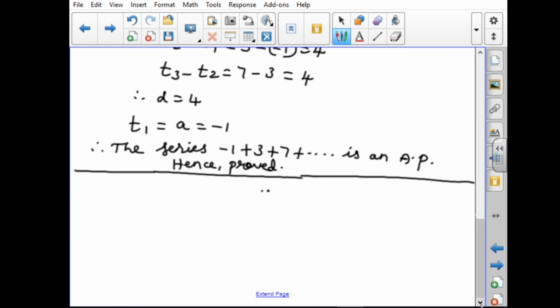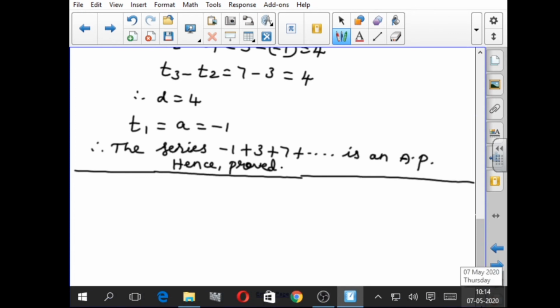Okay. Next one. See the fifth one. If the 104th term and 4th term of an AP are 125 and 0. The 104th term is 125, the 4th term is 0. They asked to find the sum of the first 35 terms. Sum of the first 35 terms means here we have to find S35. So first you have to write the given.